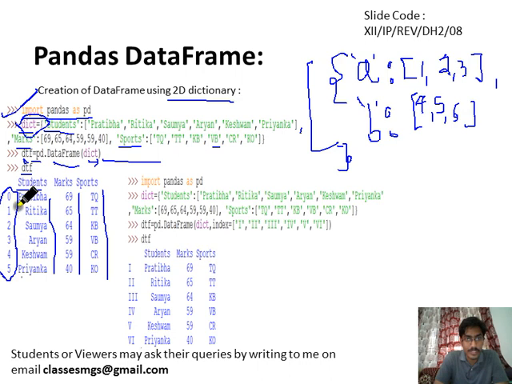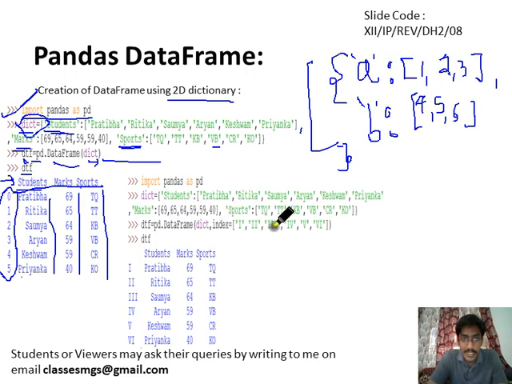So the keys of the dictionary, students, marks and sports, become the column index, and since we haven't passed a row index, the row index will become 0, 1, 2, 3, 4, 5 as per the count of the values. This is an example of creating a data frame using a 2D dictionary.